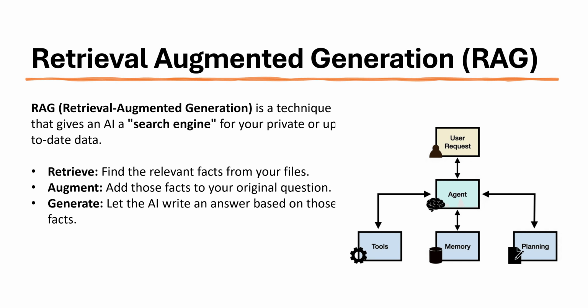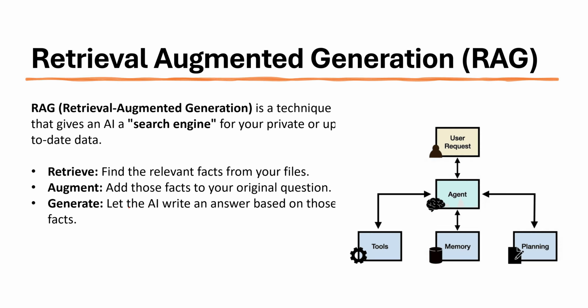Now the main thing we need to understand is what a RAG is, because if you're going from machine learning to agentic AI, RAG is the main key for the chatbot and LLM bots, and next for agentic AI. To simplify, remember the three core concepts of RAG. RAG is a technique that gives an AI a search engine for your private, up-to-date data. We have three keys. RAG is retrieval augmented generation.